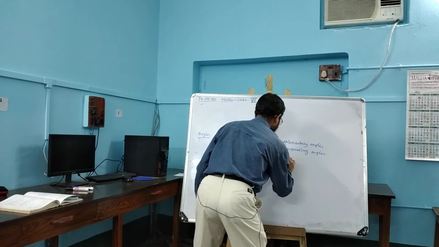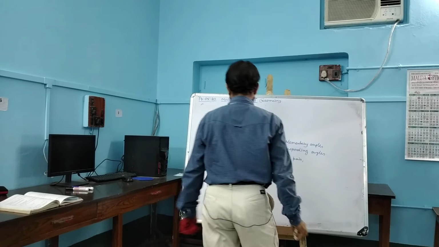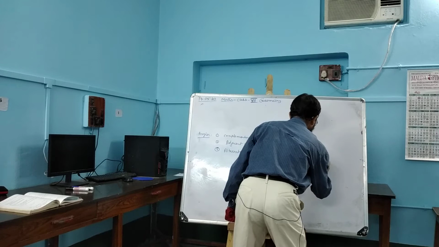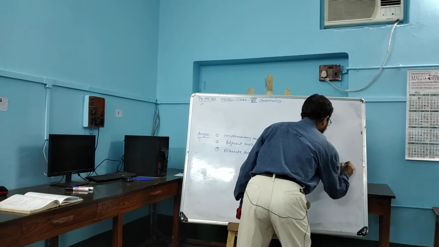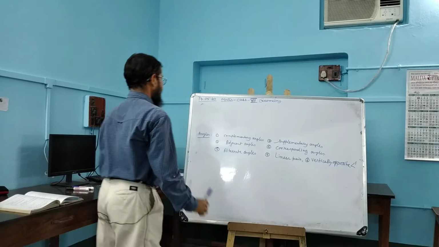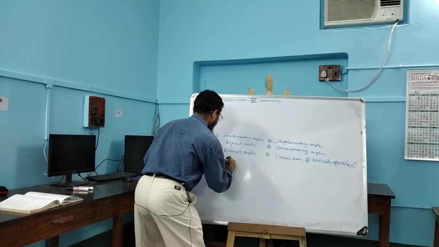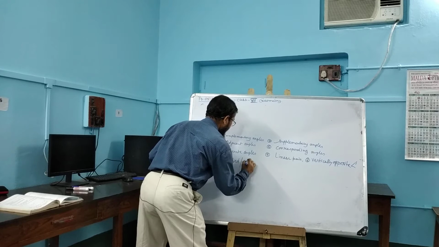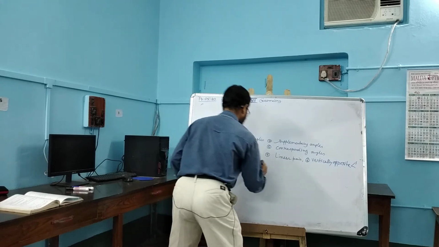Linear pair, vertically opposite angles, allied, oblique, conjoint angles.